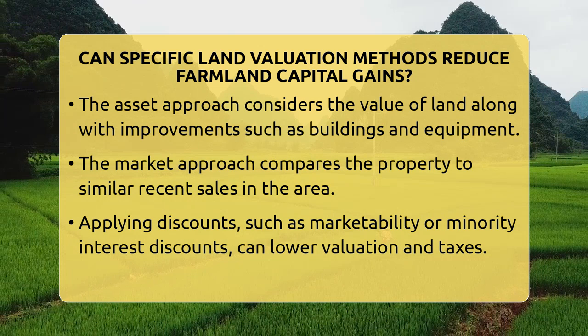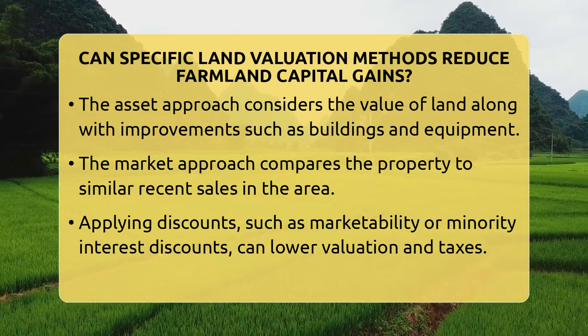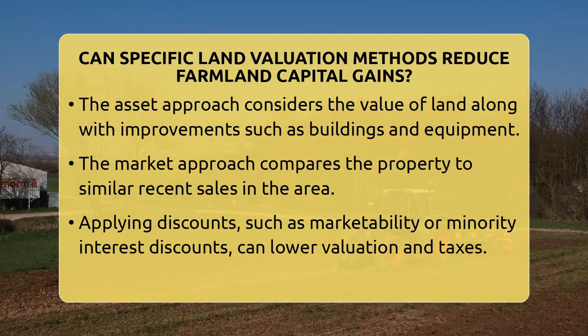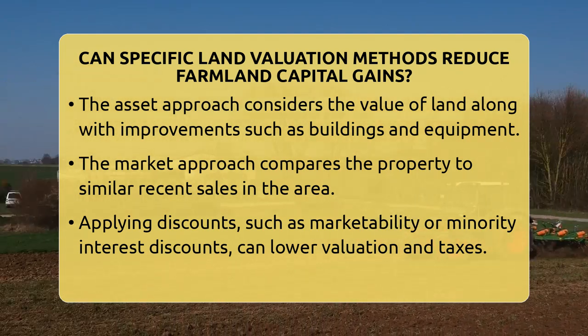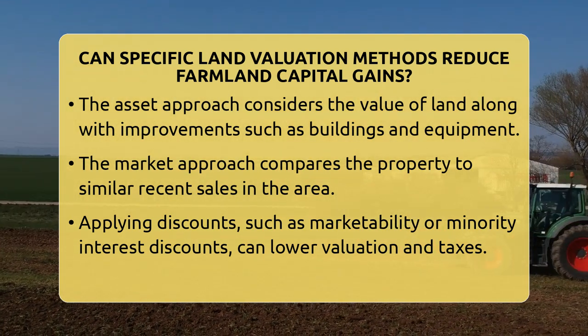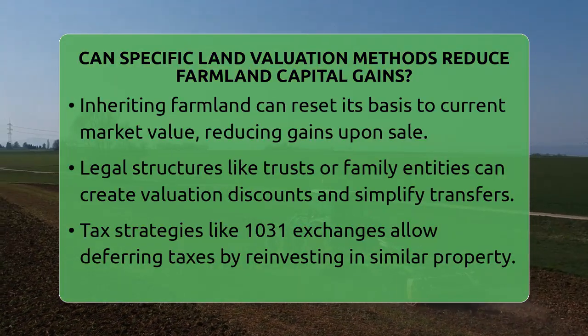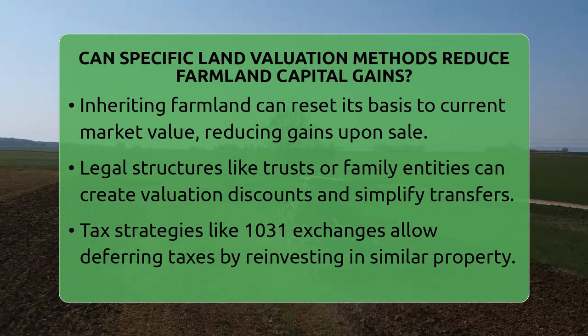The market approach compares your farmland to similar properties recently sold nearby. Adjustments are made for differences in size, location, and features. If comparable sales are lower, your land's value drops, which can lower your capital gains tax.